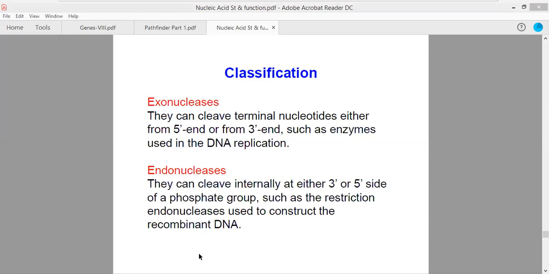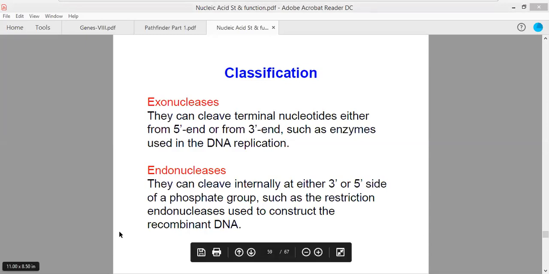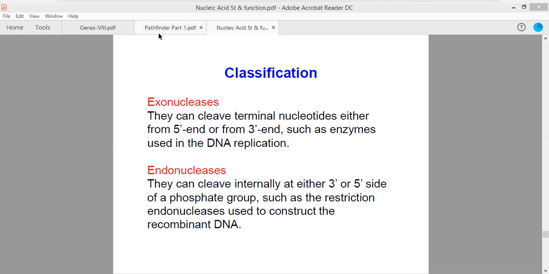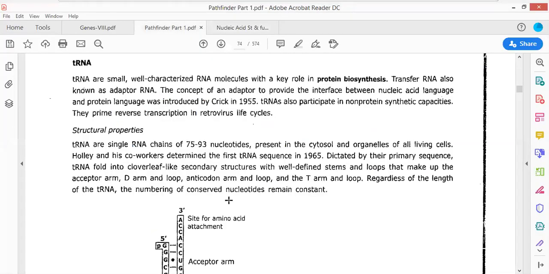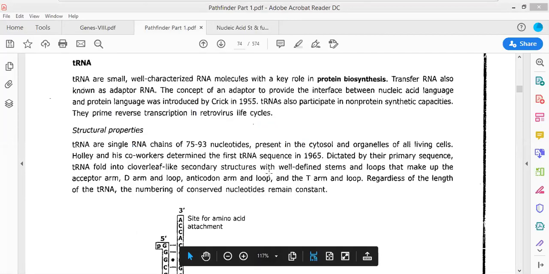In the case of Pathfinder, what is being given here, just moving to Pathfinder. Just give me a second. Okay, we have moved to Pathfinder. If you are not able to visualize the screen, you would be able to visualize the new screen.